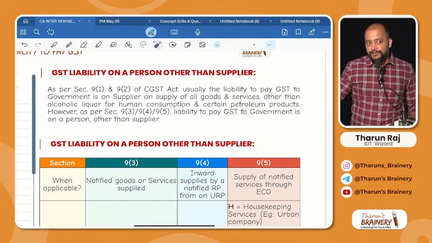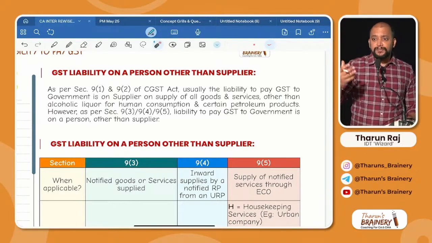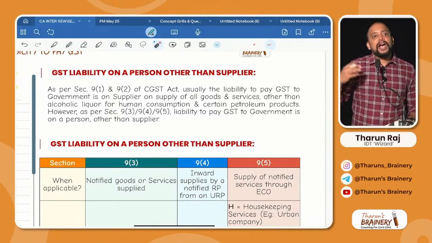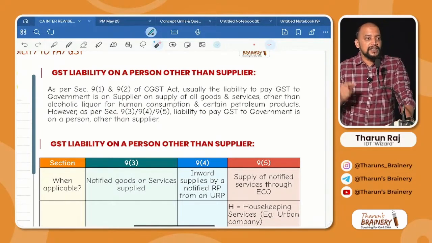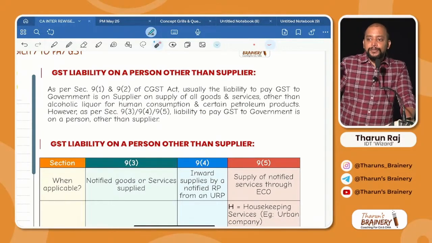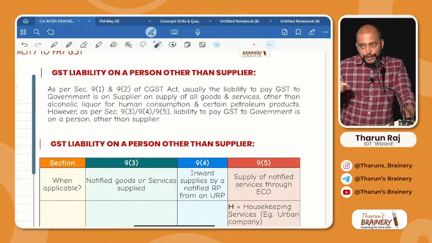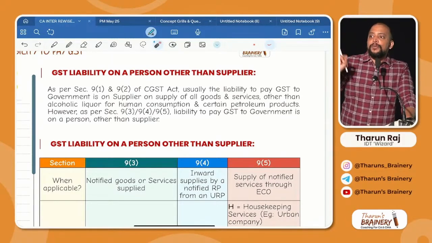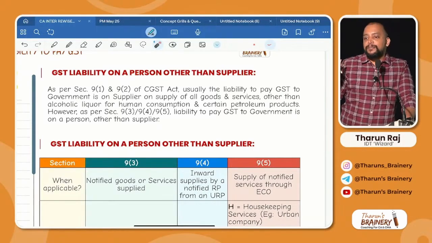In case of 9 subsection 4, there is a promoter or builder who is purchasing goods from an unregistered person, cement, bricks, building material, etc. from an unregistered person, then they need to pay GST under RCM. And finally, notified services through e-commerce operator, liability to pay GST is on the e-commerce operator. If you observe in these 3, 9.3, recipient will pay GST to government. 9.4 also, recipient only will pay GST to government. 9.5, e-commerce operator will pay GST to government. So these 3 are exceptions to the general rule that supplier will pay GST to government.